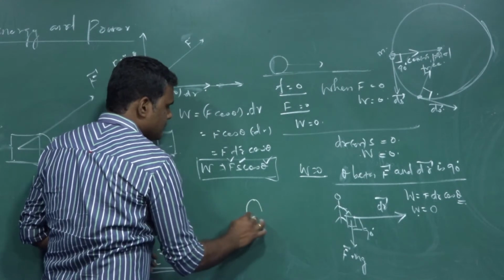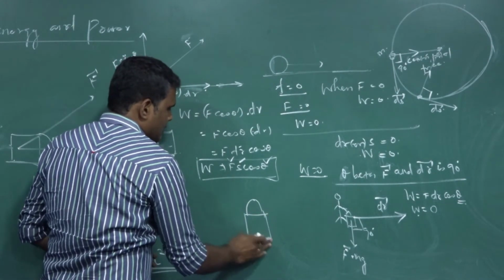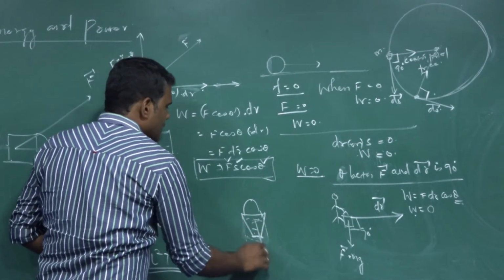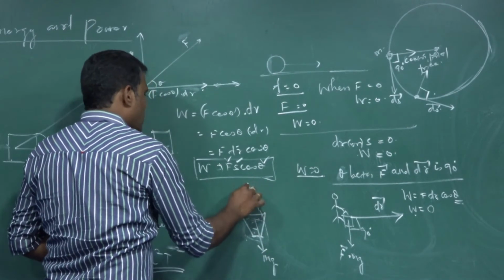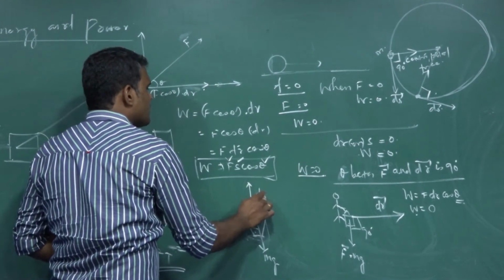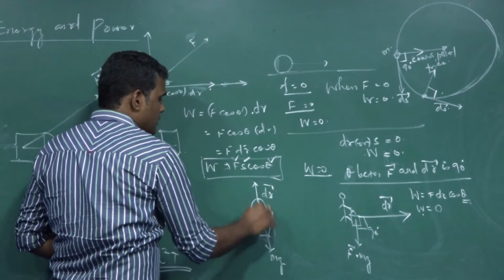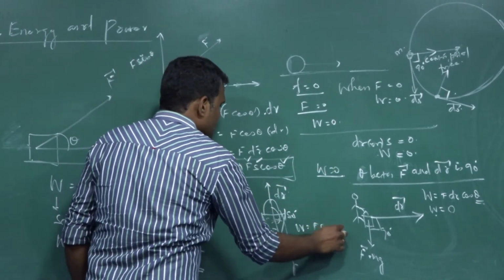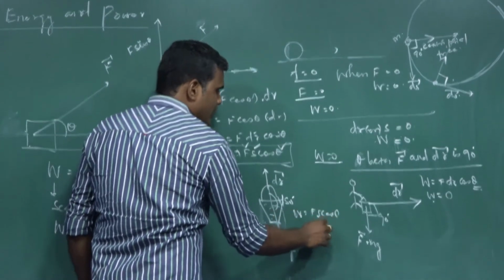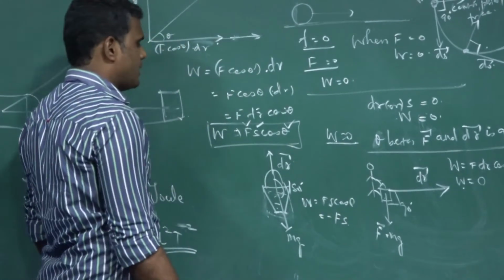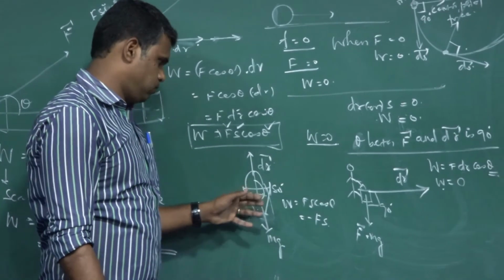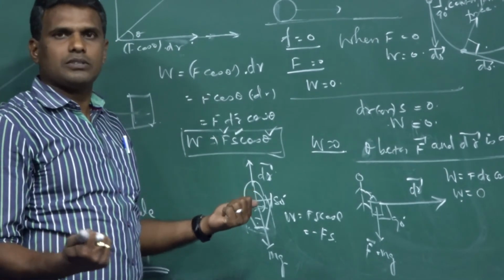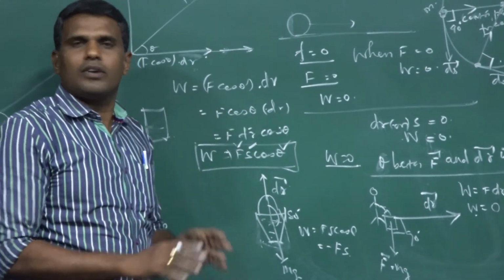A bucket is there, which is filled with water. Its weight is acting in the downward direction. You are lifting it in the upward direction, so it undergoes a displacement, let us say dr. Force and the displacement are at an angle of 180 degree, then we can say work done is W equals Fs cos theta. Theta is 180, cos 180 is minus 1, so W equals minus of F dot S. So work done is negative. So when force and displacement are acting exactly in the opposite directions, in such cases work done is negative, not zero.